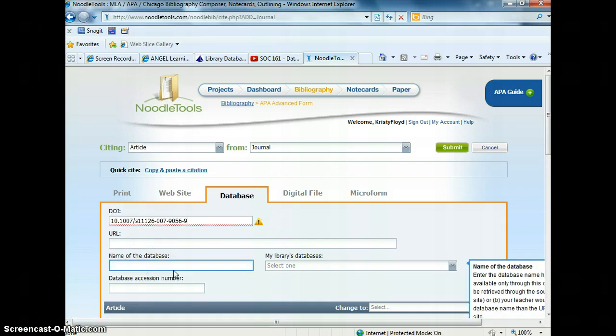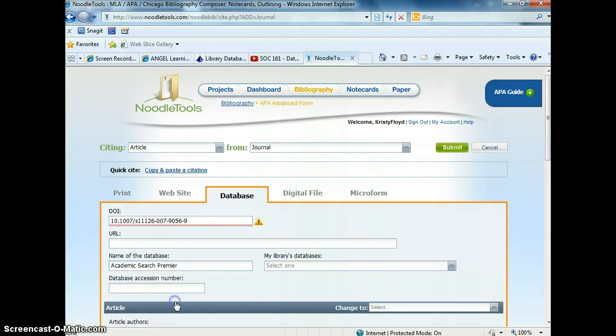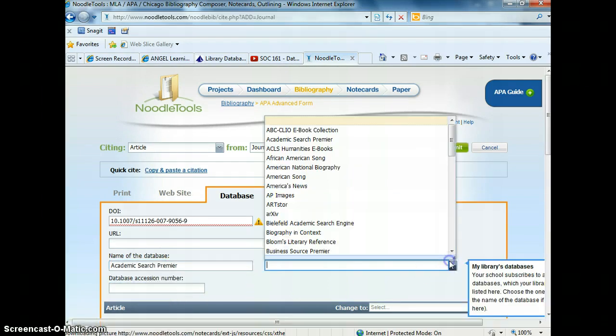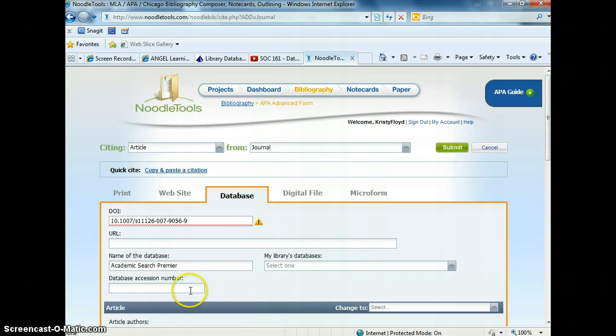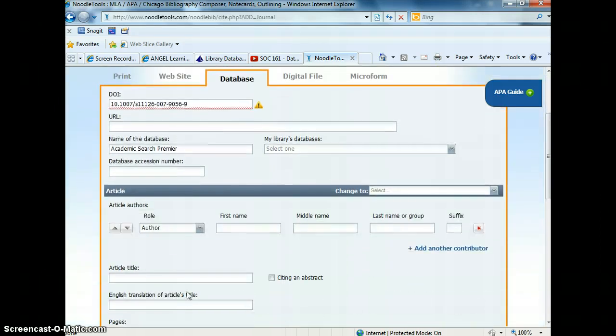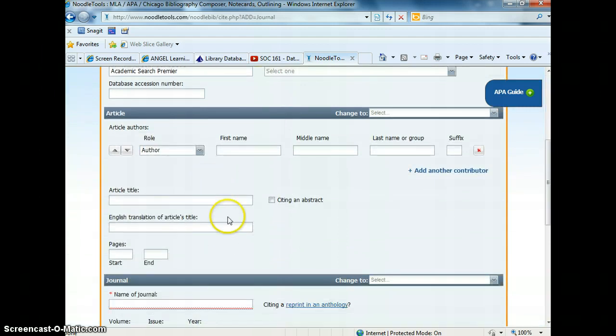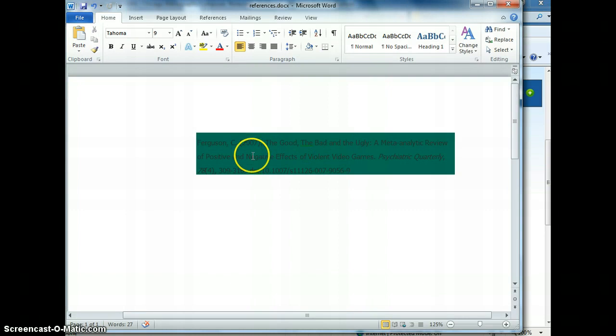Now the name of the database, there you're going to need to remember, it's not going to show up in the citation, but we were in academic search, and you'll see that it'll pop up down here, Premier. And that's another option that you can do, the drop down. Either or works for you to get the name. Okay, there is no database accession number, and then from here you can continue to fill out all of the basic information by toggling back and forth between the copied citation and Noodlebib.